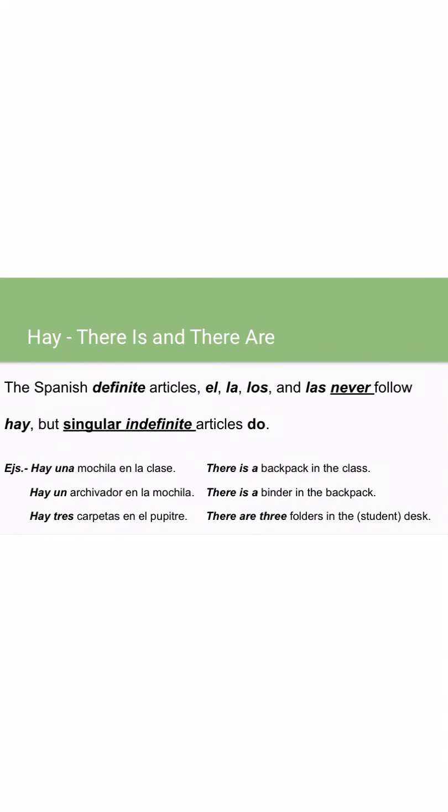Let's go. So the Spanish definite articles, just as we said, el, la, los, and las, guess what? They never, ever follow hay, but guess what does? Our singular indefinite articles do. So put a star by this whole sentence. Muy, muy importante, amigos. Definite articles don't follow, but the singular indefinite, they do, right? Those are the ones we want to see.